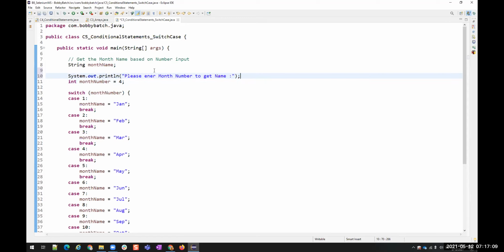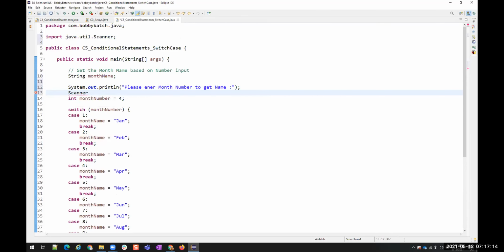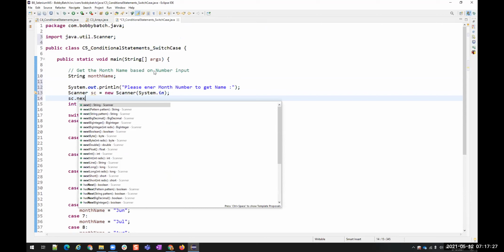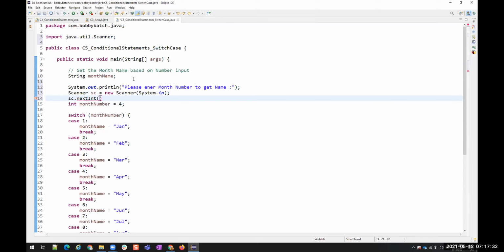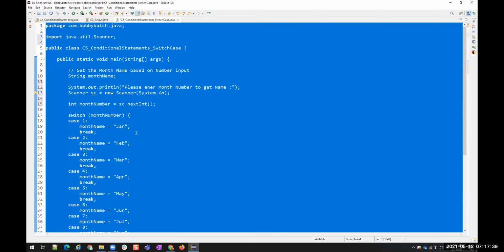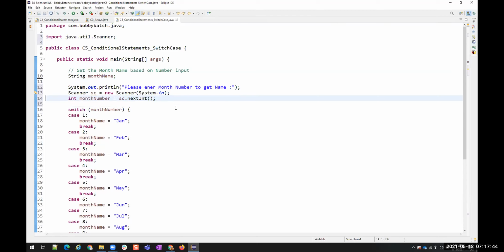Then scanner, new Scanner of System.in. Then c.nextInt. We have to get it as int. So this nextInt I'll directly store in this number. Okay, now let us run it.